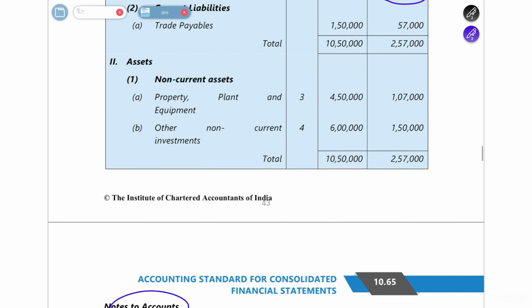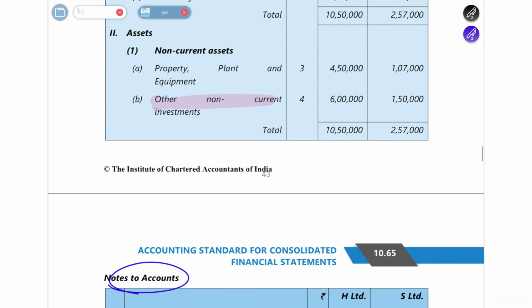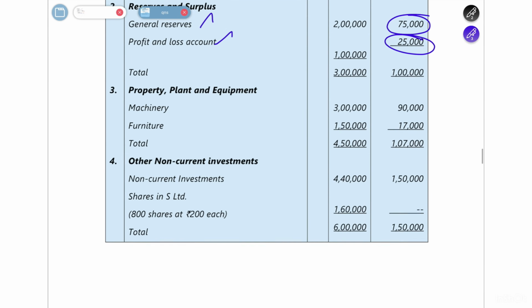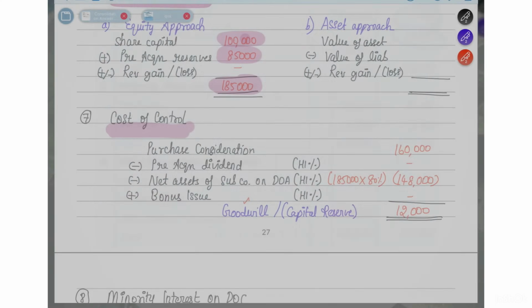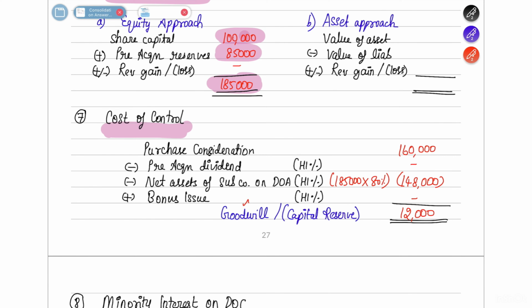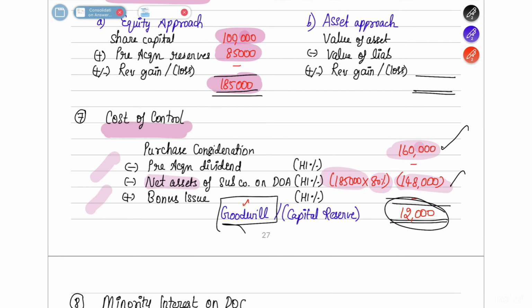If you see the investments here, other non-current investments, note number 4, they have given shares in S Limited as 1,60,000. So you write that as your PC amount, and there's no pre-acquisition dividend or bonus issue. So net assets would be 1,85,000. In that, 80% is the holding interest share, so 1,48,000. So you paid 1,60,000, but only got net assets worth 1,48,000. So you paid more by 12,000, which results in your goodwill.